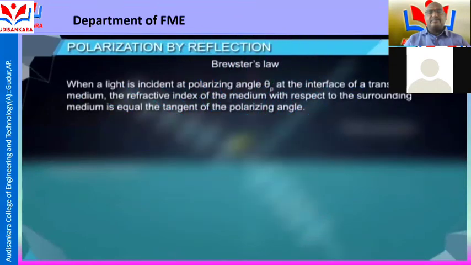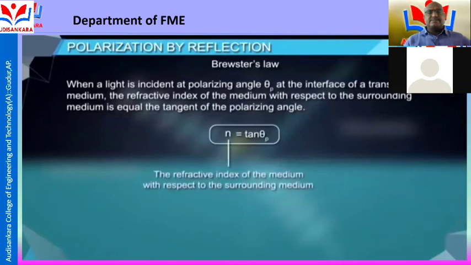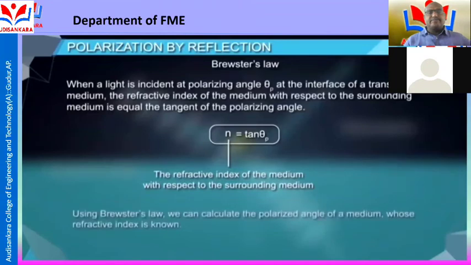Brewster's law. When light is incident at the polarizing angle theta p at the interface of a transparent medium, the refractive index of the medium with respect to the surrounding medium is equal to the tangent of the polarizing angle, n is equal to tan theta p. Here n is the refractive index of the medium with respect to the surrounding medium. Using Brewster's law, we can calculate the polarizing angle of the medium.